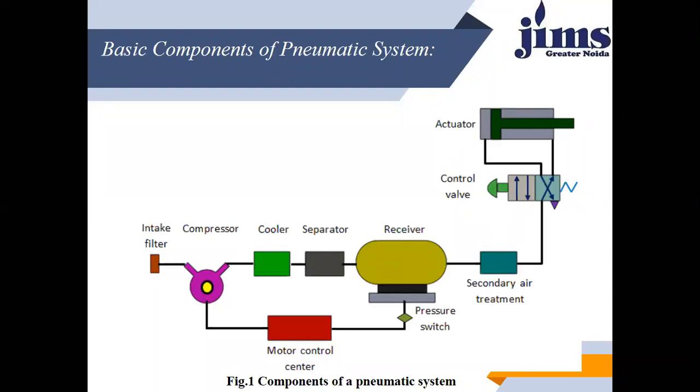They will pass on the excess amount to the compressor, returning it back, and that receiver is associated with the secondary air treatment plants, and they are connected to the control valves, and from the control valves it passes on to the actuators, and actuators will give the output for that particular system, right?